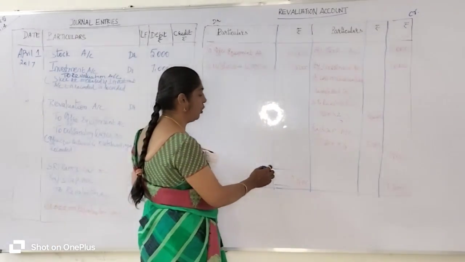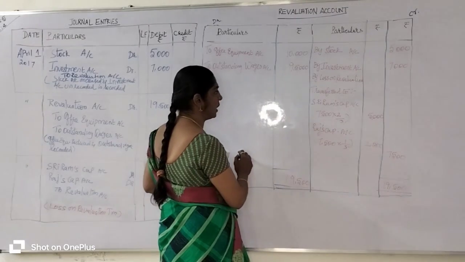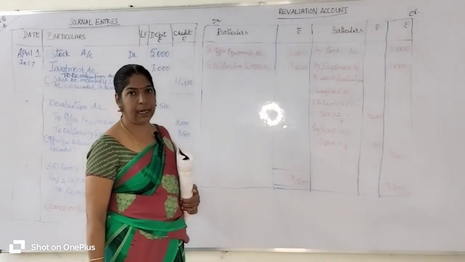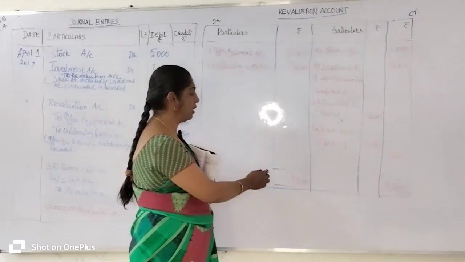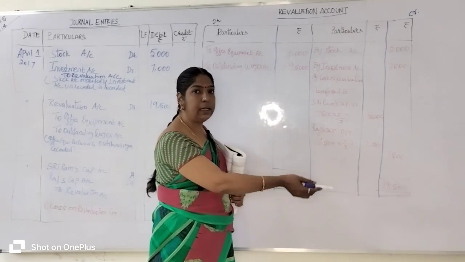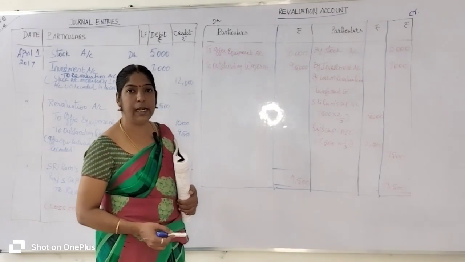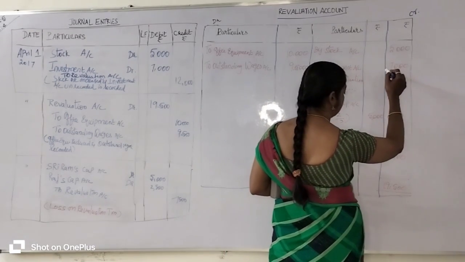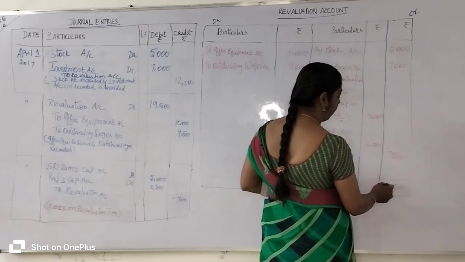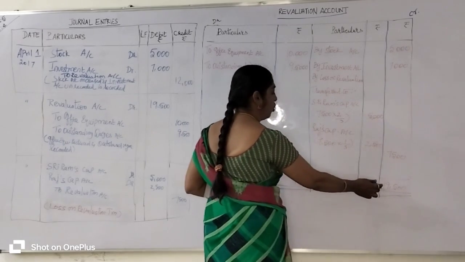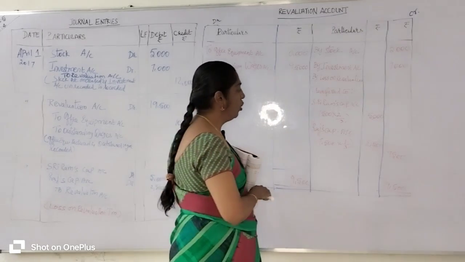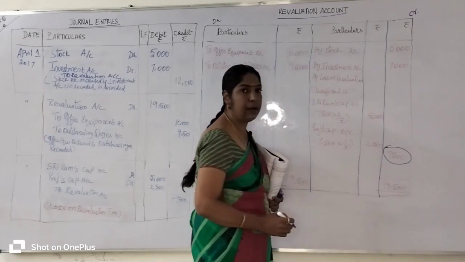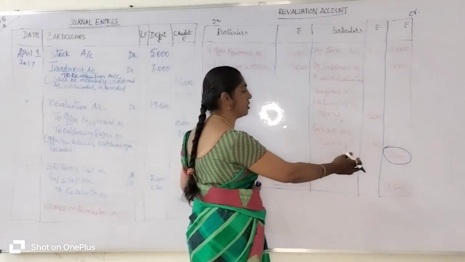Now, if you get the total on the debit side, you will get the difference value on the credit side, right? As per the format, if you get the total on the debit side, you get the balancing figure on the credit side. How much? 5,000 plus 7,000, 12,000 rupees. After subtracting 12,000 from the total 19,500, you get 7,500. That is the difference value. This is the loss.